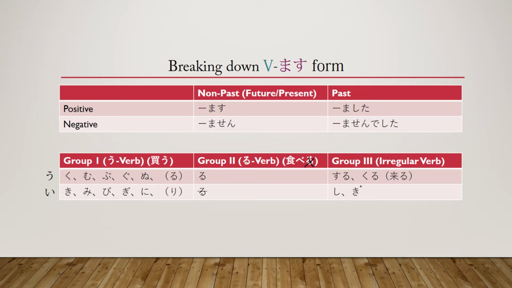They're special. So for this one, for the masu form, how are we going to create them? It's really simple. Suru just becomes shi, kuru just becomes ki. And then you attach any of these 4 forms to either shi or ki. So for example, to say that I'm going to do it, you would say shimasu. To say that I am going to come, you'd say kimasu, something like that.